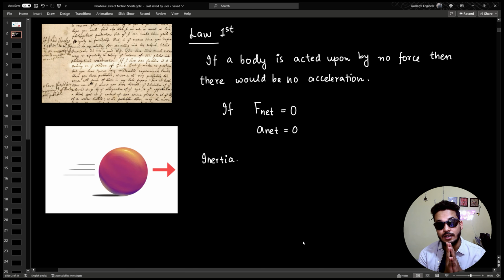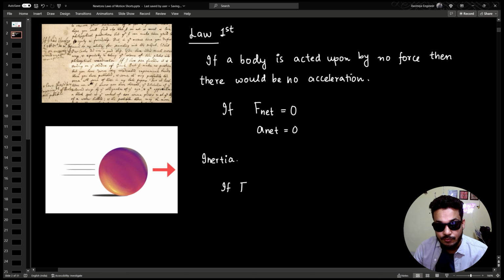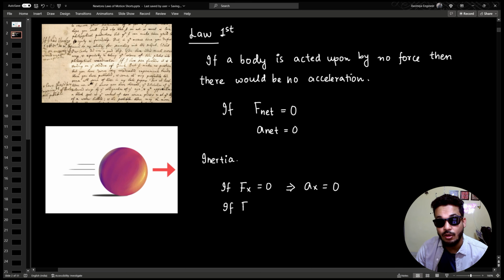Okay, now one thing I would like to tell is that forces are vector in nature. So that means you could say this for any one particular direction as well. Like if force along x is 0, it would imply that the acceleration along x is 0. If force along y is 0, then acceleration along y would be 0.